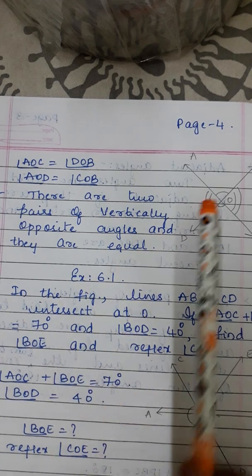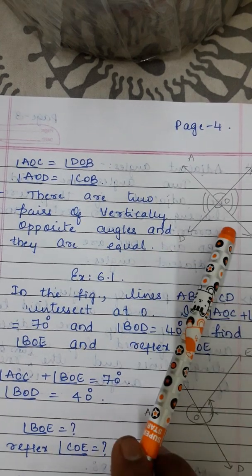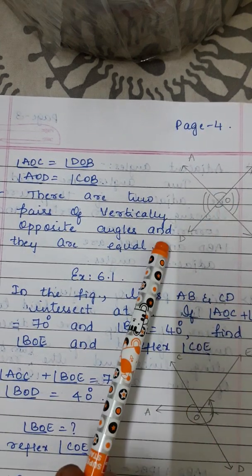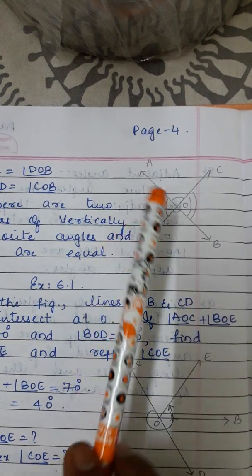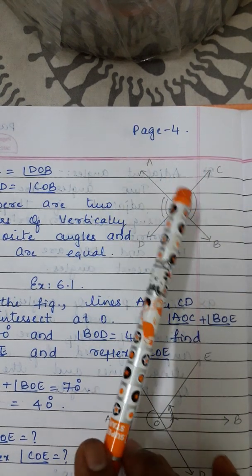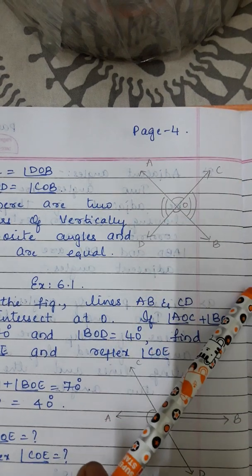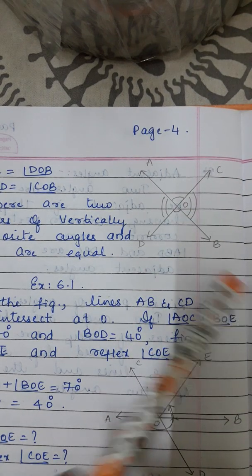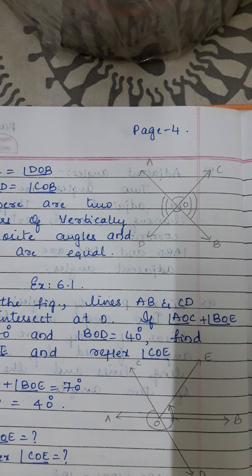As you can make out, two lines are intersecting at a point O. Angle AOD and angle COB are a pair of vertically opposite angles. Angle AOC and angle DOB are one more pair of vertically opposite angles. Now we shall move on to the exercise, that is exercise 6.1.